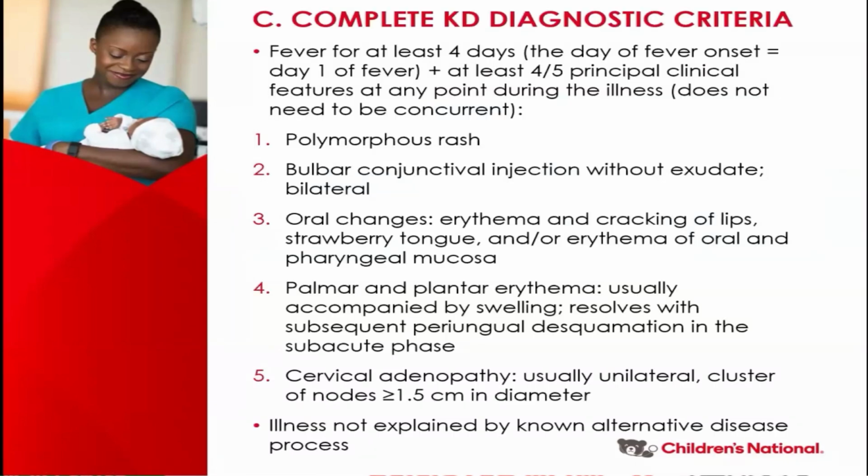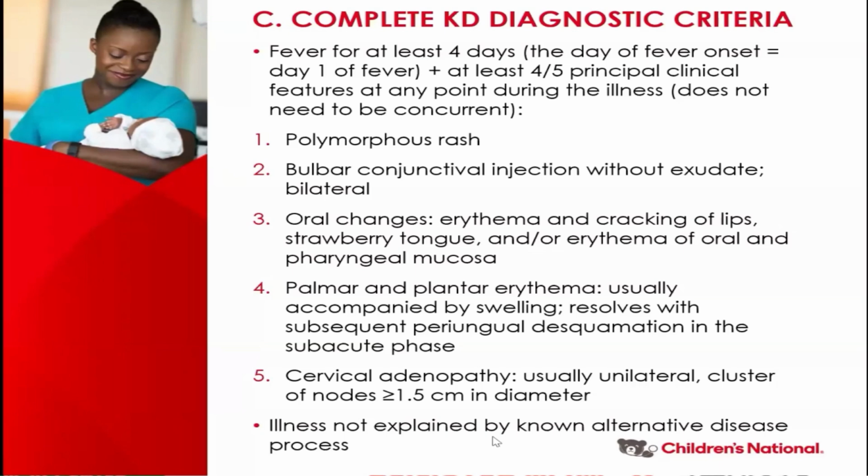A reminder about the diagnosis. For complete Kawasaki, you have to have fever for at least 4 days, and then you have to have 4 out of 5 clinical features. These clinical features may be a rash, conjunctivitis, oral changes, extremity changes, or cervical lymphadenopathy.